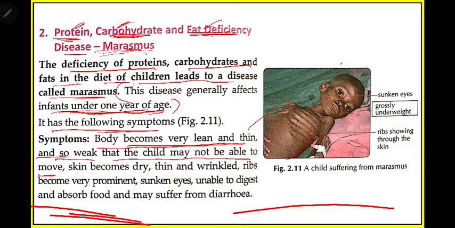Look at this image, see how thin this hand is. Look at his neck, his ear, how thin these are. He will become so weak that he will not be able to move. Similar to the previous disease, skin becomes dry, and the body becomes thin and wrinkled. Then ribs become more prominent. This is known as the rib cage. These bones you can find more easily.